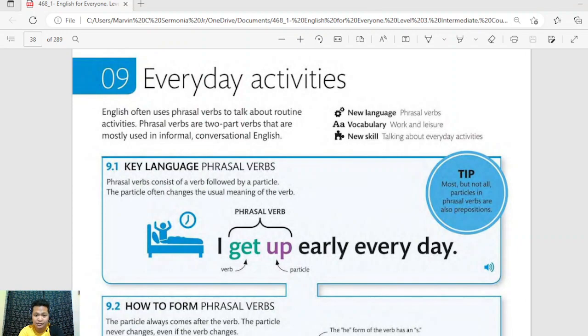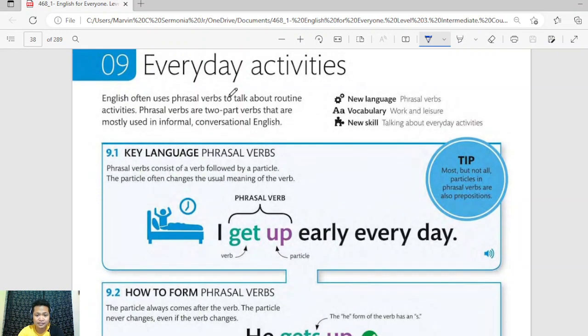And today we will be talking about phrasal verbs. Particularly, I'll be sharing some phrasal verbs used to describe everyday activities. English often uses phrasal verbs to talk about routine activities. Phrasal verbs are two-part verbs that are mostly used in informal conversational English. So, it's a phrase and therefore it is composed of two words, okay? But some phrasal verbs are also composed of three words, all right?